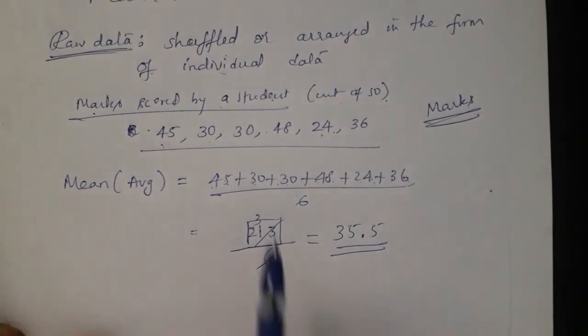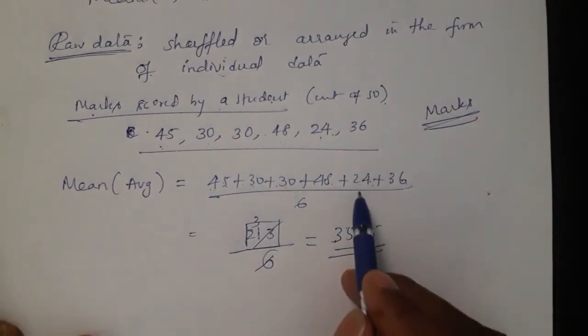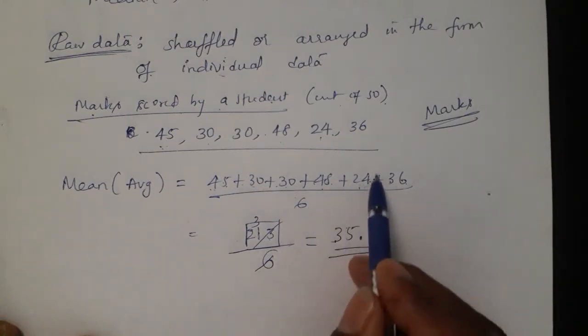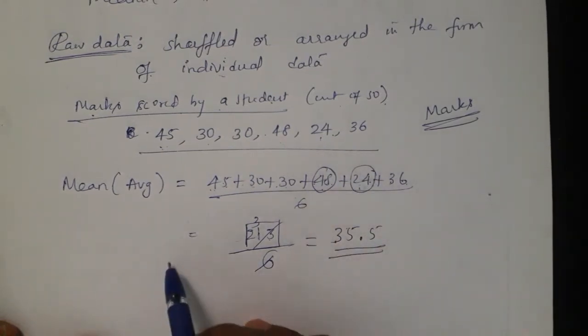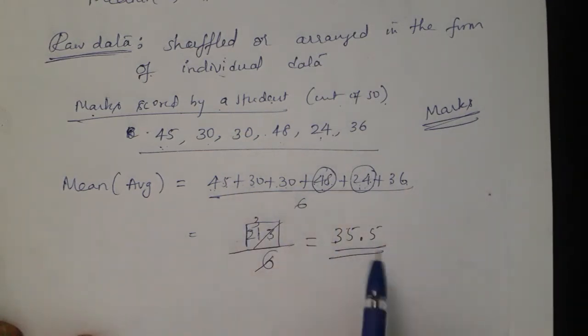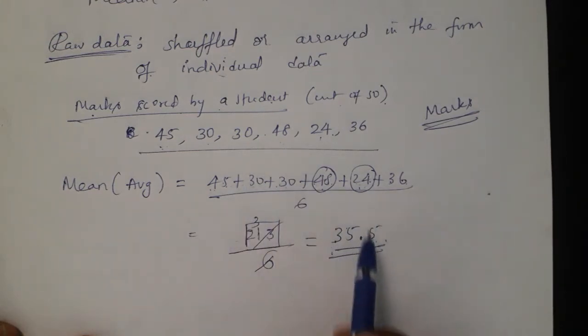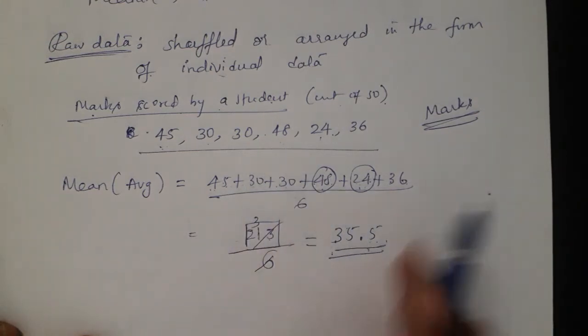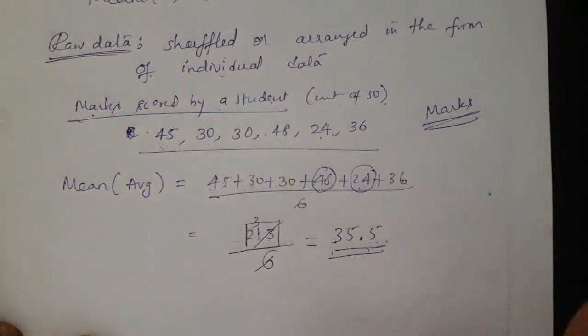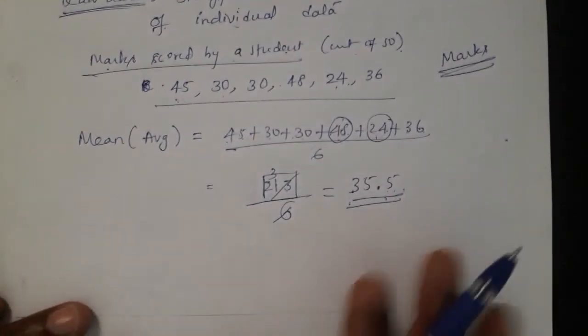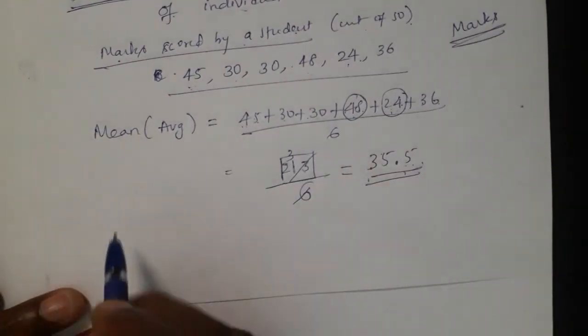35.5 is the answer. So look at this 35.5. In one subject the score is 24, in another subject the score is 48. So the lowest is 24, the highest is 48. The other marks are somewhere in the middle. Here the average is 35.5. It is not the lowest, it is not the highest. It is a standard value from all the 6 marks. This is called the average or mean.